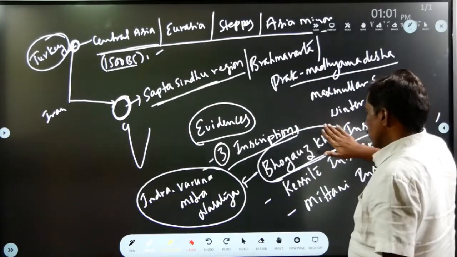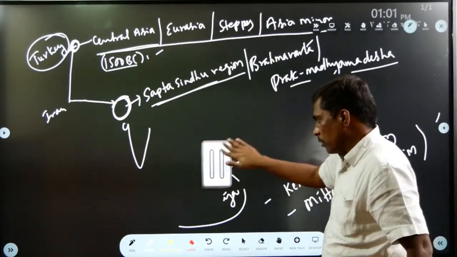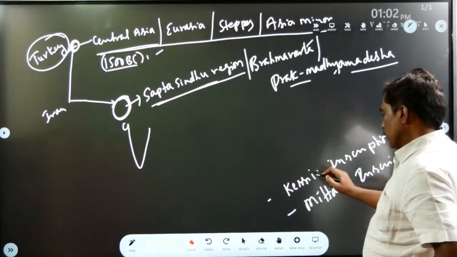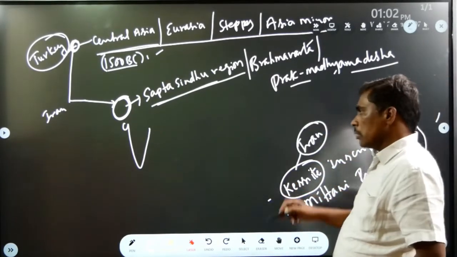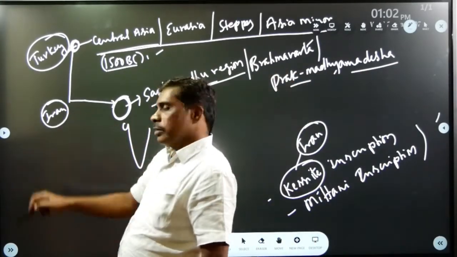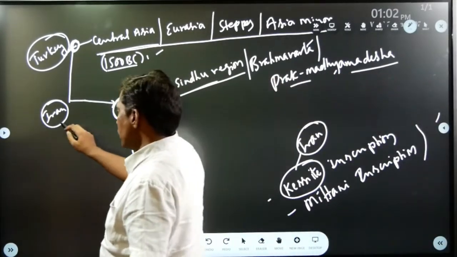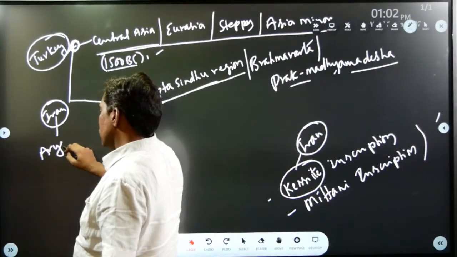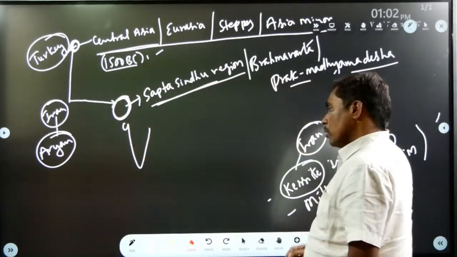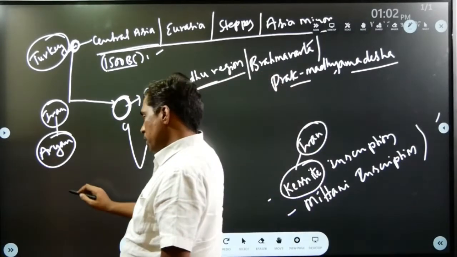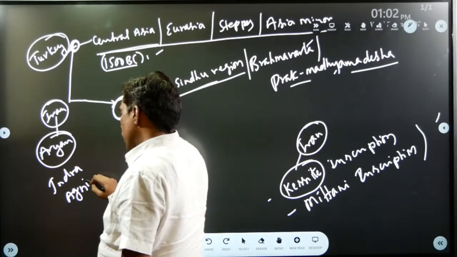Okay, next, the Kassite inscription, the second one. See, the Kassite inscription was found in Iran. According to this inscription, Aryans settled in Iran for several years. And this Kassite inscription also mentioned some Indian gods such as Indra, Agni, and Varuna.